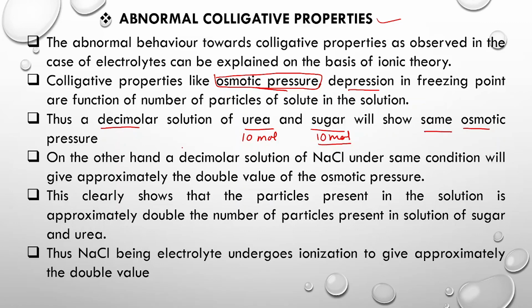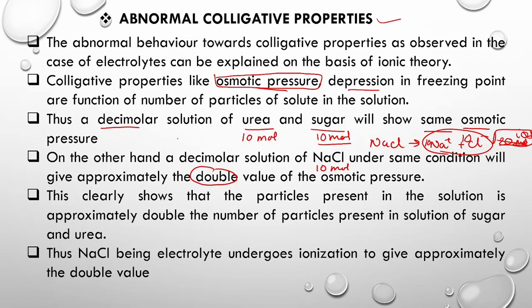But in the same way, if you are preparing, say, an NaCl solution, taking 10 molecules of NaCl under the same condition, then the value of the osmotic pressure will be doubled. And why is this value doubled? As we all know, the NaCl molecule dissociates to form Na+ and Cl- ions, so in the solution we will have 10 Na+ ions and 10 Cl- ions, which will yield 20 ions, and these 20 ions will produce double osmotic pressure.